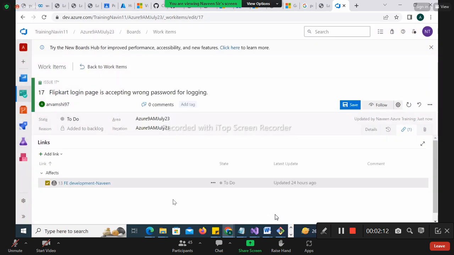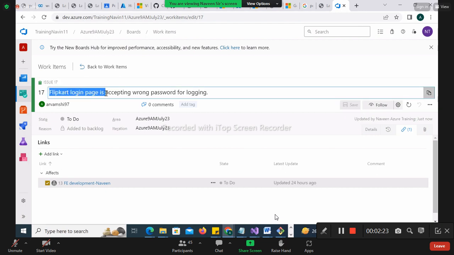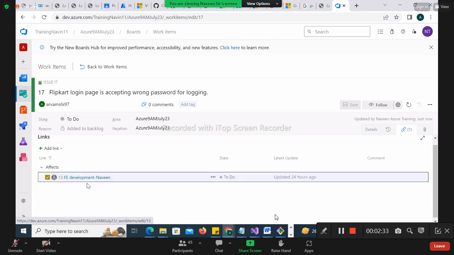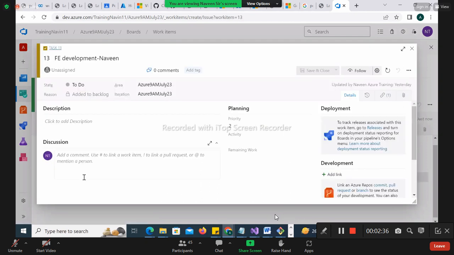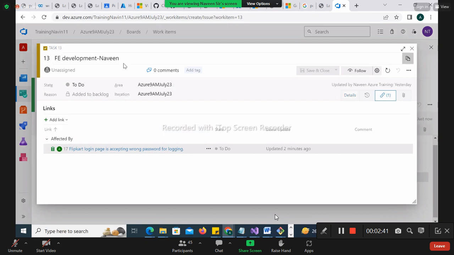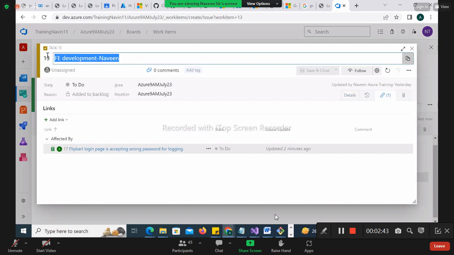Now understand here. If you are seeing that issue, you have to first save it. Now see, if someone sees your issue, what they are saying is that this issue affects this task. That means this task is blocked by this issue. Clear? If you go back to the task and to the link here, you can see this task is affected by this issue.